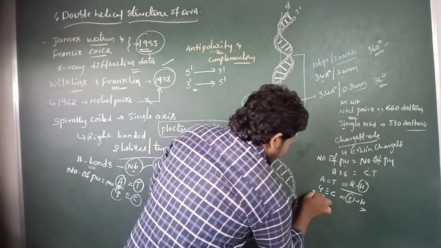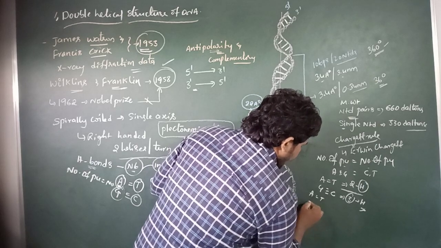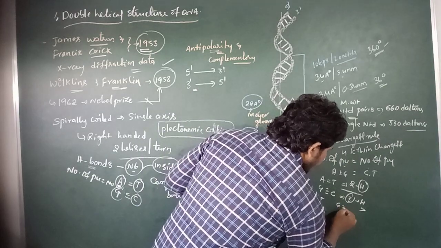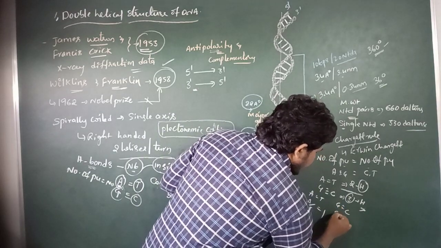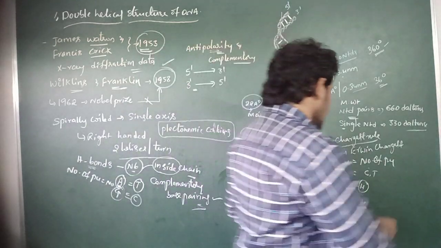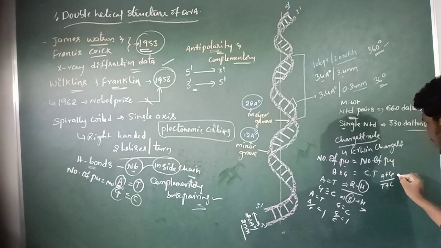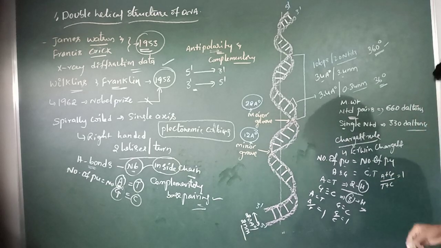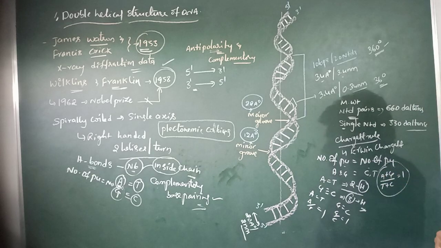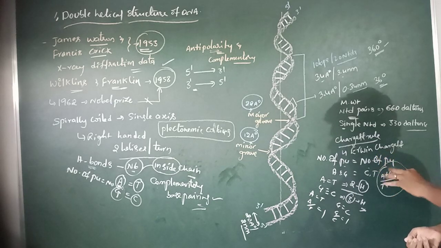It may be represented as A equal to T, or A by T equal to 1, right? And G equal to C, and G by C equal to 1, right? It may also be represented as A plus G by T plus C equal to 1. So this is the most important point in Chargaff's rule.